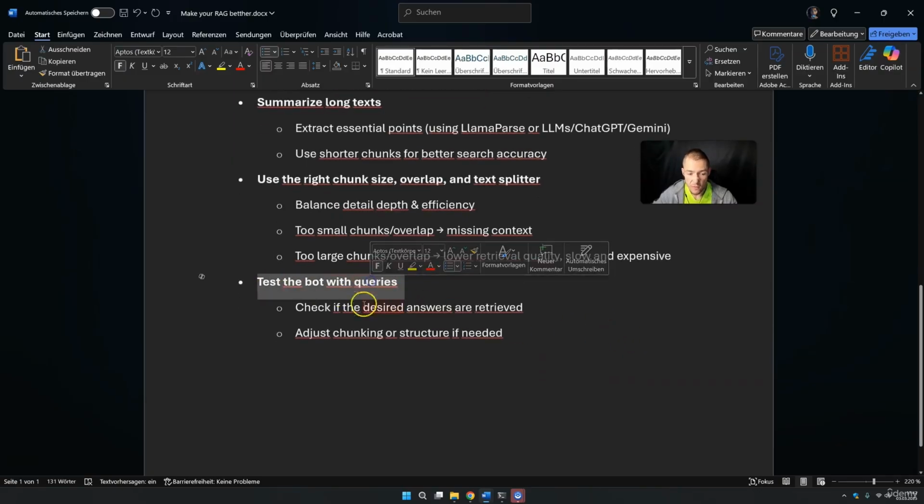Test the bot with queries. Check if the desired answers are retrieved. Adjust chunking or structure if needed.